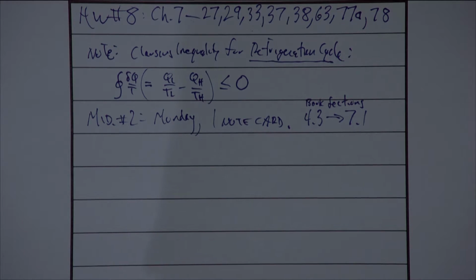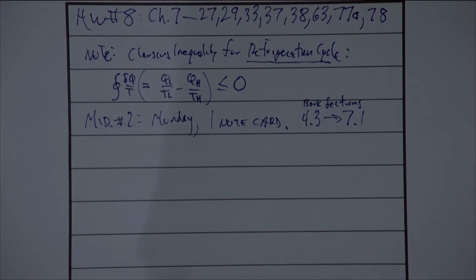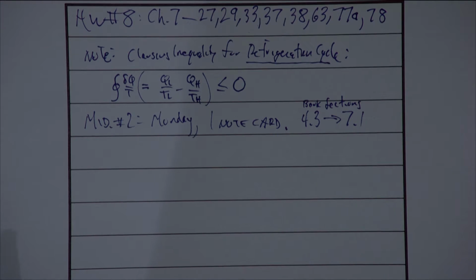If anything, the material on the Clausius inequality from last Friday is where the subject material ends for your midterm. Note here that you can use one note card. That'd be a 3x5 note card or equivalent. You can write on both sides if you choose to. I'll let you use a note card also on the final exam, but you may want to put together a different note card for that. This note card is for this exam only. I'll let you know what will be allowed for the final exam.